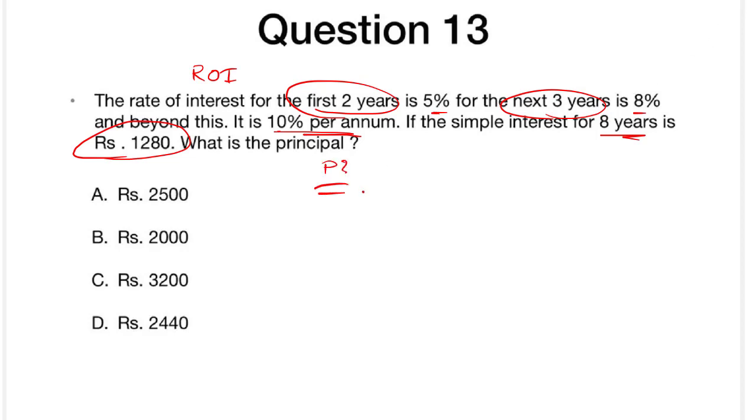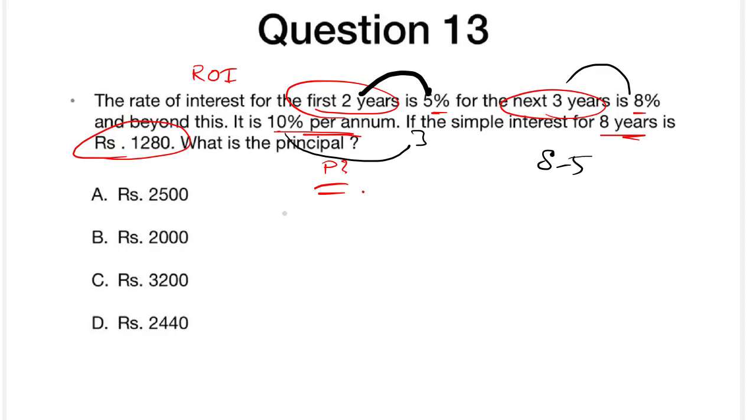It's really simple, guys. So just take this one and this one and 10%. We don't have the years, right? The years are simple: for the first 2 years and 3 years, 2 plus 3 is 5, so we'll be getting 8 years. Let us see, it's at 8 years here. So 8 minus (2 plus 3) is equal to 5, which is equal to 3 years.